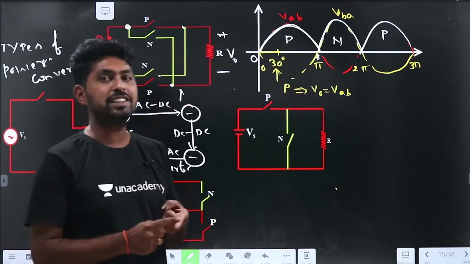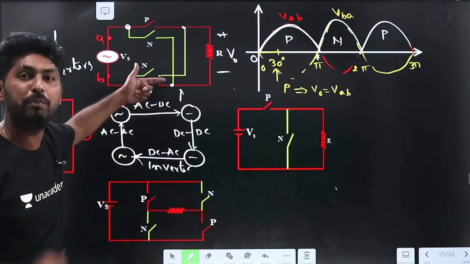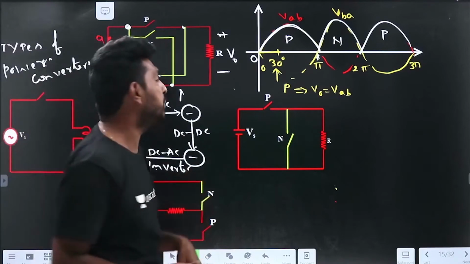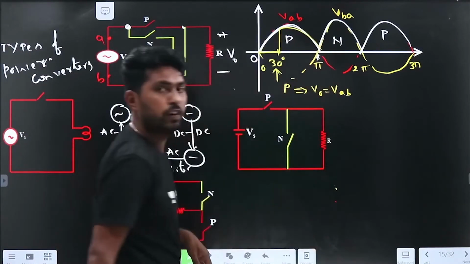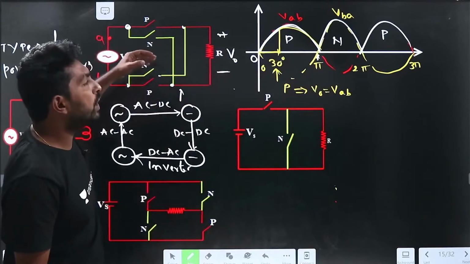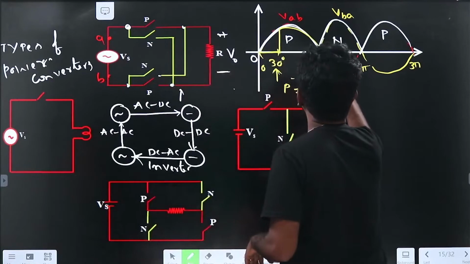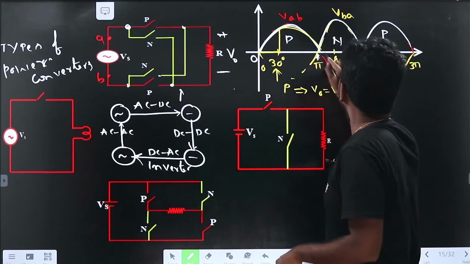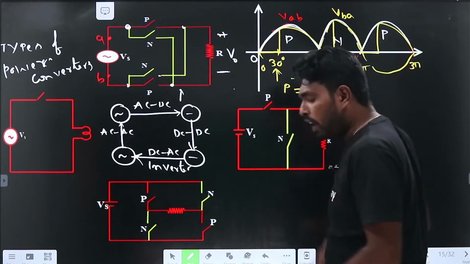At 30 degrees, I am closing the P switches. These two P switches I am closing. What happens? If I close these two P switches, it should be equal to VAB. For example, if I close the N switch at 180 plus 30 degrees, the voltage will be like this. What can you observe here?